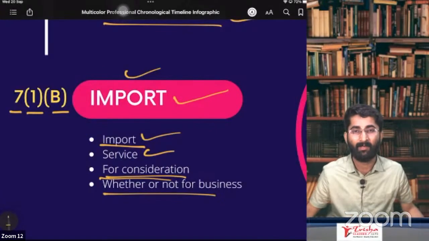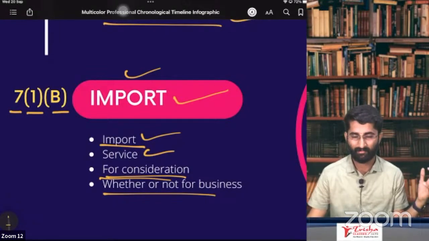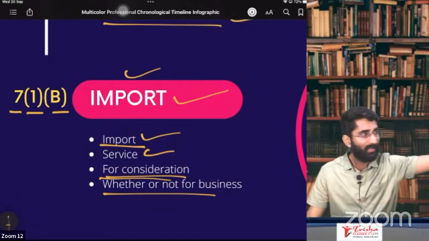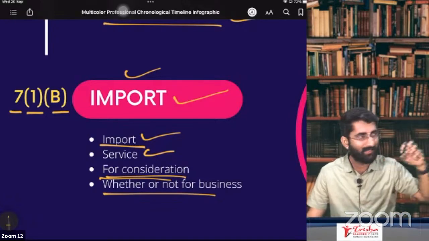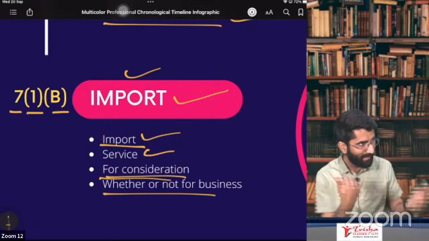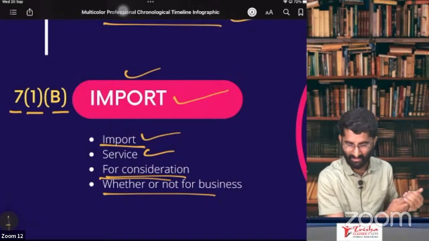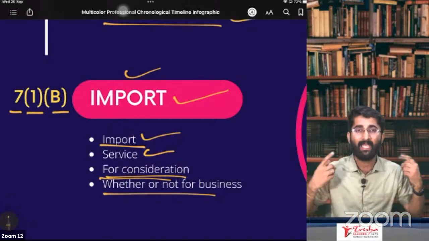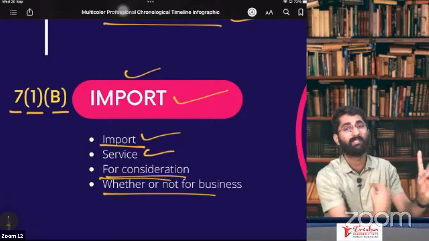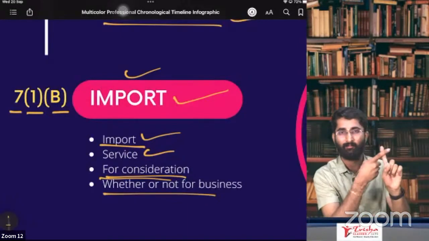Example: my brother is a lawyer in another country. I am taking legal services from that person and I paid some amount to that person. Will there be a GST? Yes, there is GST. Who has to pay? Me, under reverse charge mechanism, because it is importation of service; lawyer services are services.